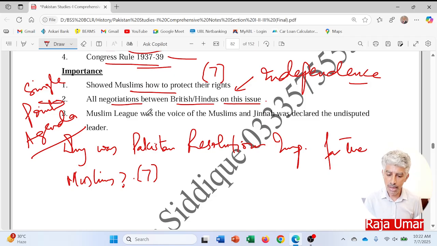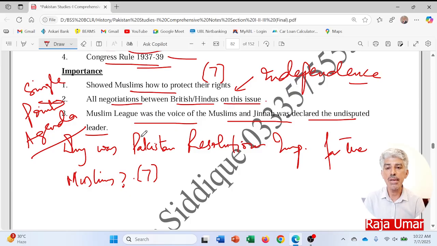So the Muslim League was the voice of Muslims, and Jinnah was declared the undisputed leader. This resolution brought unity among all the factions of the Muslim League, as we have seen that in the late 1920s the All India Muslim League had scattered into the Mian Muhammad Shafi group and the Jinnah group.